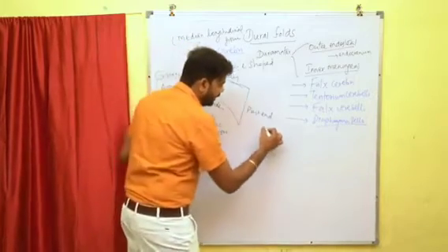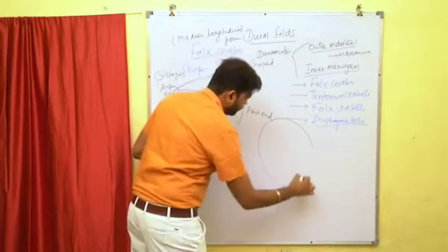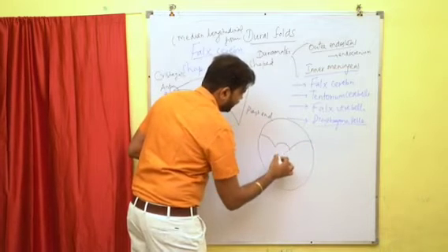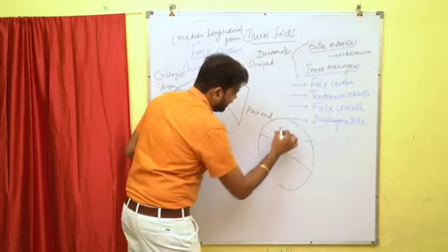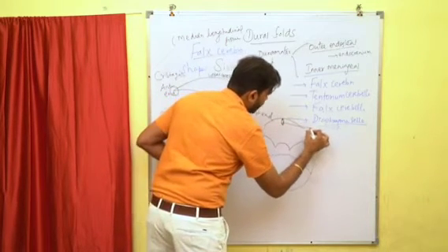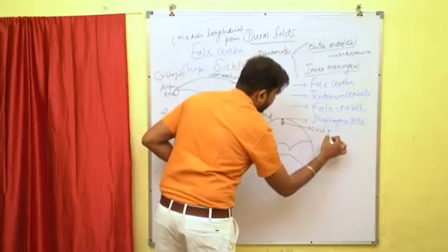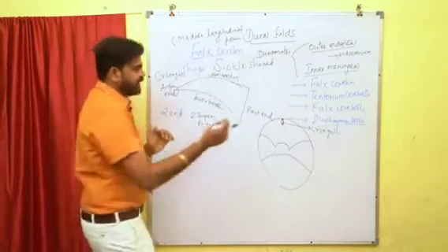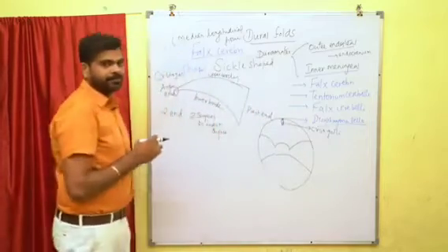If you see, this is the cranial cavity now. Imagine this is the middle cranial fossa. In the anterior cranial fossa, you can see one bony projection. This projection is called the crista galli. So the anterior end is attached to the crista galli.